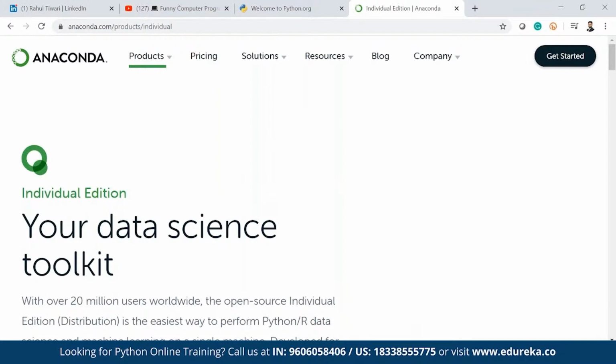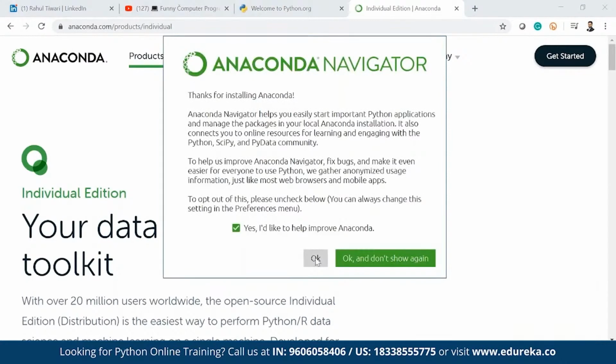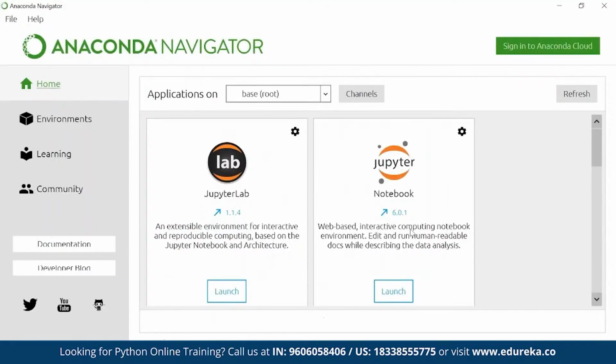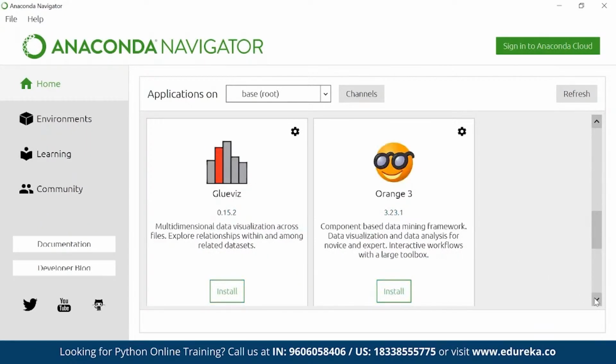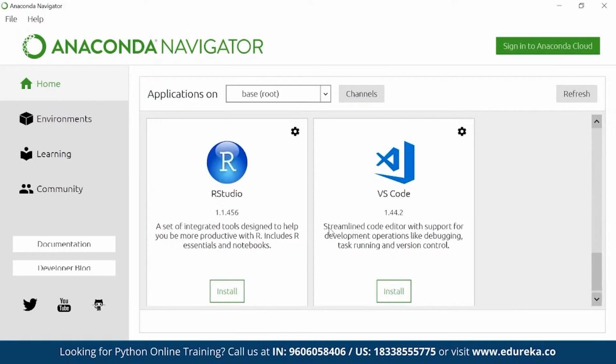In the meantime, let's proceed. Here we go. This is my Anaconda Navigator. You have JupyterLab, Jupyter Notebook, Spyder, and the IPython console, right? A lot of options we have, and here you will most probably see PyCharm as well soon.